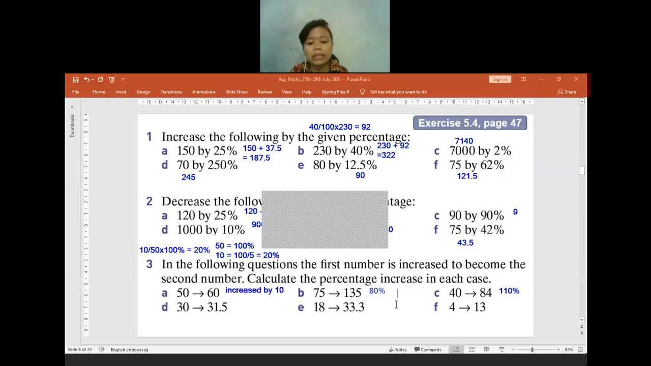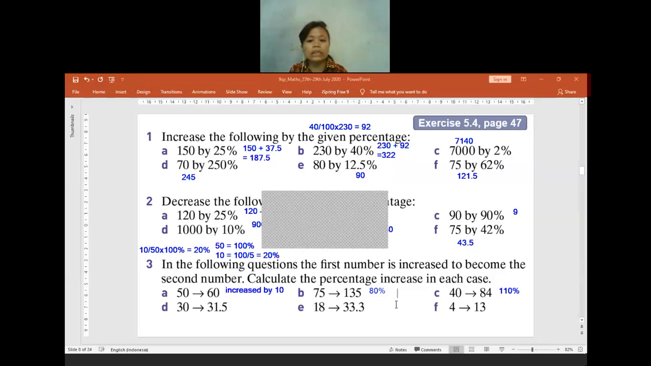To find the percentage increase, the first thing you have to do is find the difference between the original and the next value that has already increased. After I find the difference, I just need to check how many percent the difference is out of the original. So like question B, from 75 into 135, it is increased by 60. So I need to find 60 is how many percent out of 75. To calculate it, I will do 60 by 75 times 100%. The answer I will get is 80%.